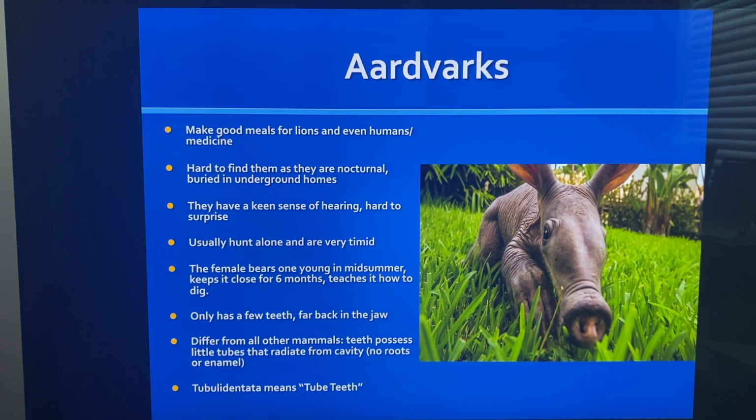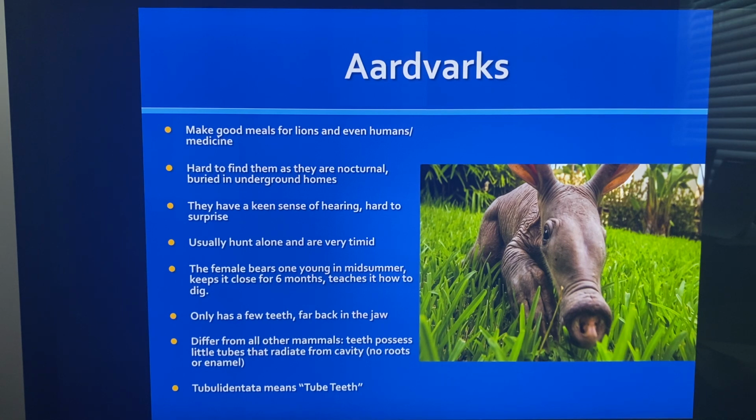More about aardvarks. They make good meals for lions, really, and even humans have used them for medicine in the past. They're hard to find because they're nocturnal, and they bury in underground homes, so you don't really see them much in the day. They have a keen sense of hearing, but they're very hard to surprise. Usually they hunt alone, and are very timid. The female bears one young in the midsummer and keeps it close for 6 months and teaches it how to dig. And they only have a few teeth that are far back in their jaw.